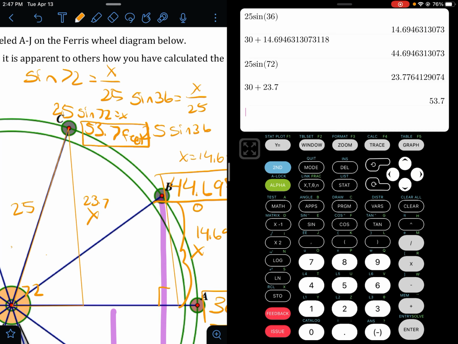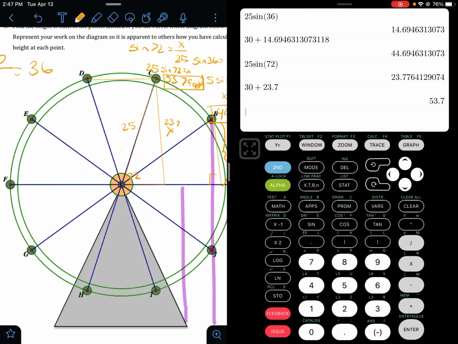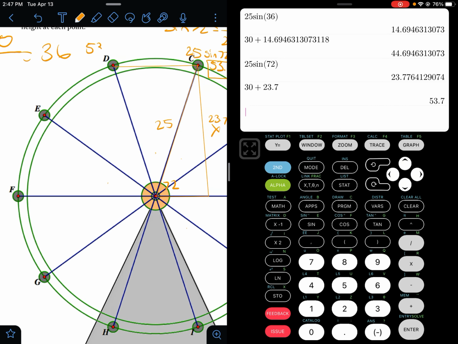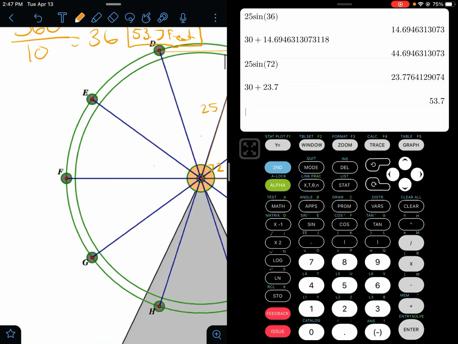All right, awesome. Now if we look, these guys are directly across from each other, so they should have the same height here. So we can go ahead and put 53.7 for D. And then for E, we can put in 44.69 feet.